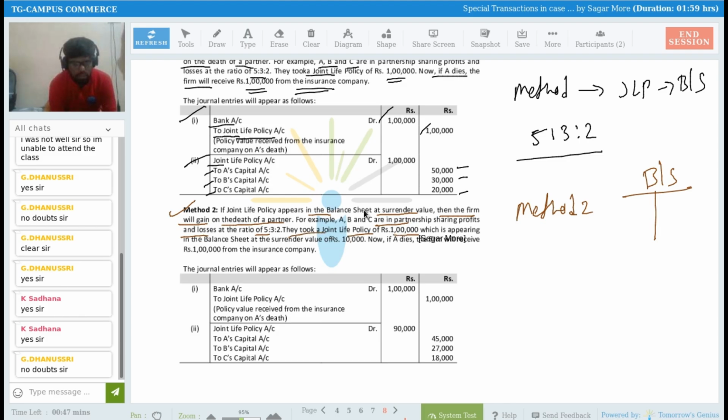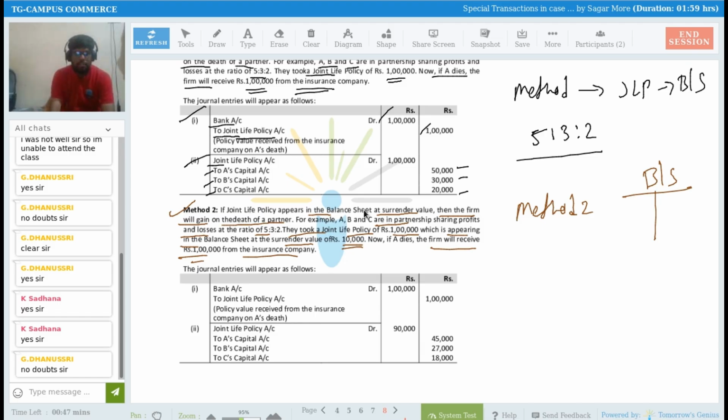They took a joint life policy of rupees 1 lakh, which is appearing in the balance sheet at a surrender value of rupees 10,000. So in the balance sheet, it is appearing at surrender value of rupees 10,000. If A dies, the firm will receive 1 lakh rupees from the insurance company. Yes, sir. A died and they received 1 lakh rupees from the insurance company.